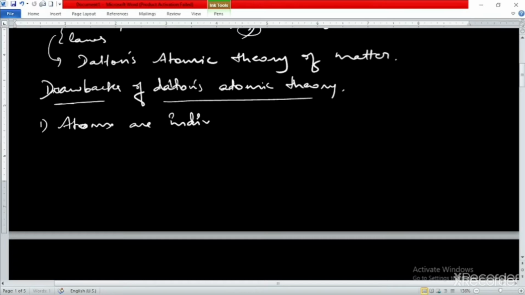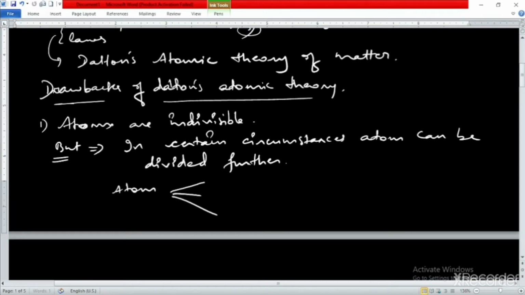And into which parts could it be divided? An atom could be divided into three parts: electron, proton, and neutron. So these were the three particles in which an atom could be divided further.